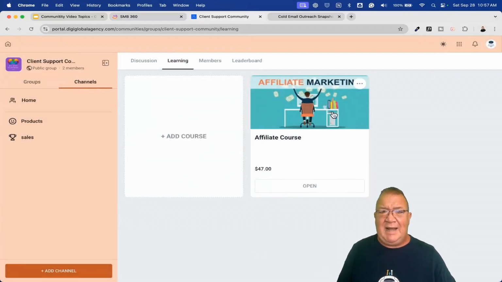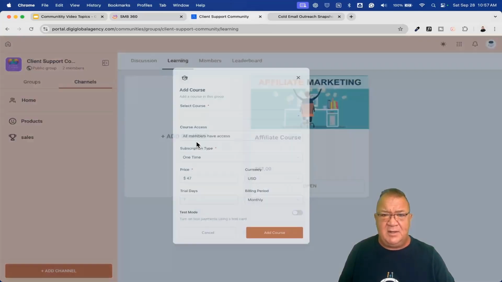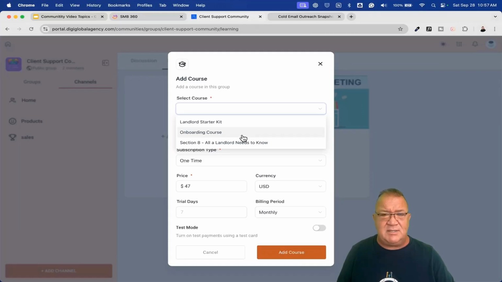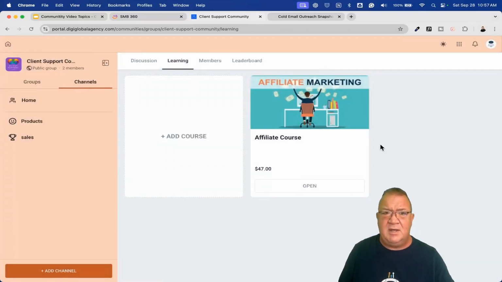So when I do that, now notice that inside of here, I have an affiliate course where somebody has to pay $47 to go in and purchase this. This right here is one way that you can sit back and add some of the training that you already have in your system. Keep in mind, in order to add the learning here, notice that I don't get any other options. I have to create the membership products and offers first inside of the Highlevel sub-account, and then they become available in the client portal. Very important. You can't create it by default here. It uses the membership there to pull these offers and pull them in. So that's where the learning is.